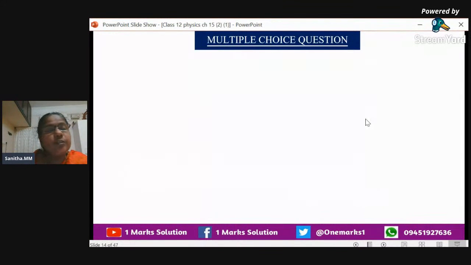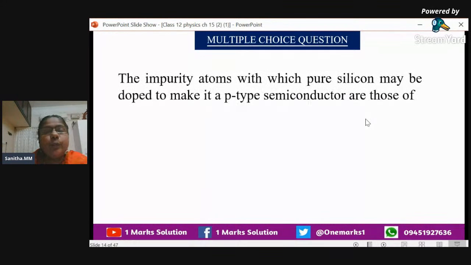Next, we can go for the next question. The impurity atoms with which pure silicon may be doped to make it a p-type semiconductor. Now, what do you mean by doping? We want to dope a semiconductor to increase the conductivity only. We have to increase the conductivity. So how will you increase the conductivity?